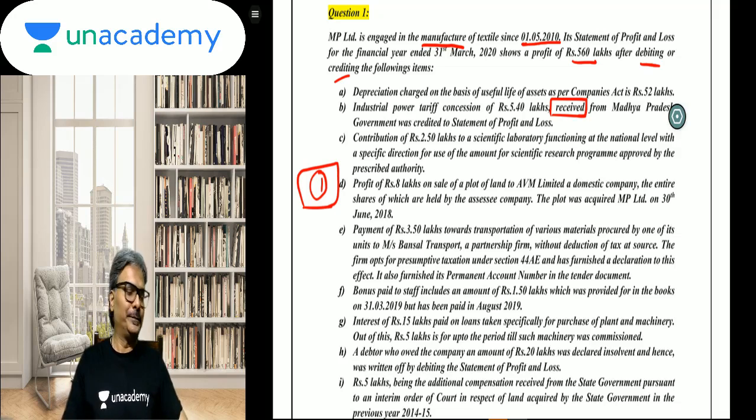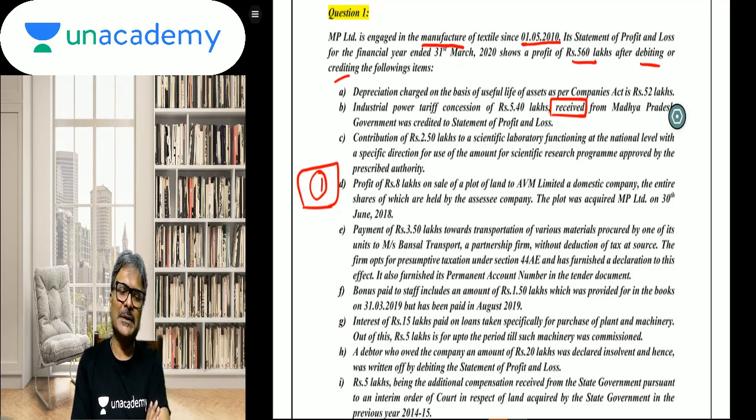Say students, what is your take on this one? If you see very carefully, first of all, this is also the same adjustment in the old course as well. In fact, there are 3-4 adjustments, students, which are common for both old as well as new course. This is one among them.